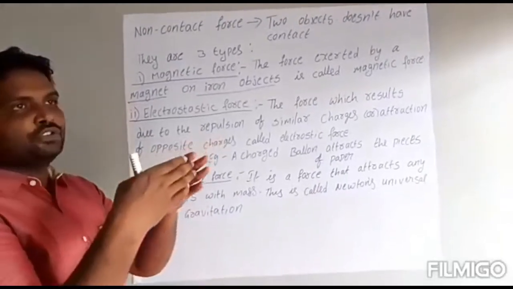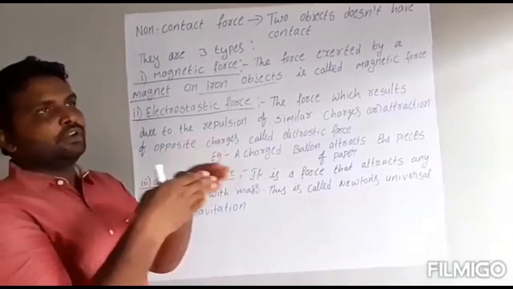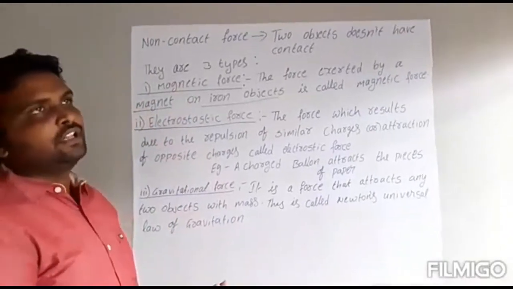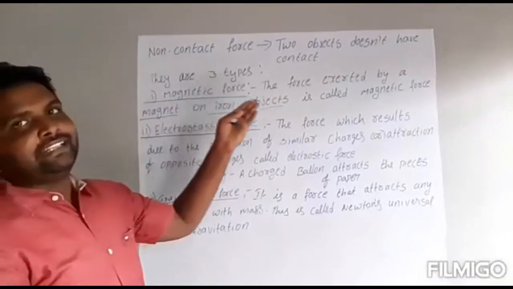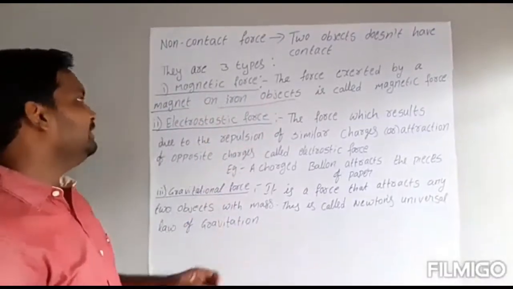And they come very close to each other. When you see them come close together, one force is happening. That force is called magnetic force. Because of magnetic force, the magnet attracts all iron objects.